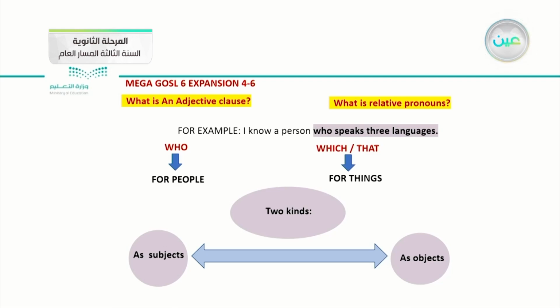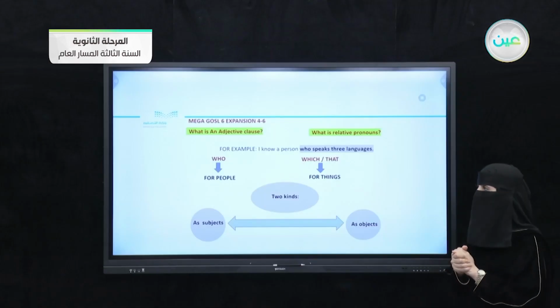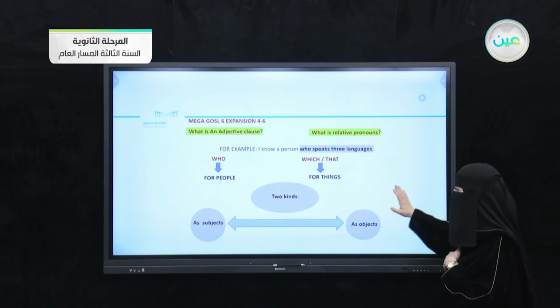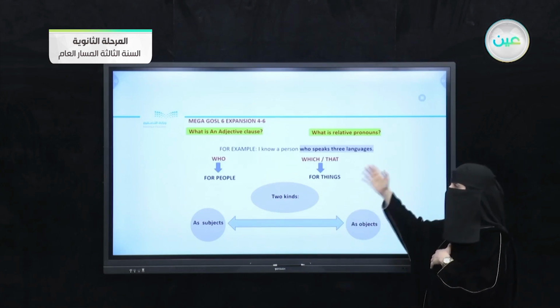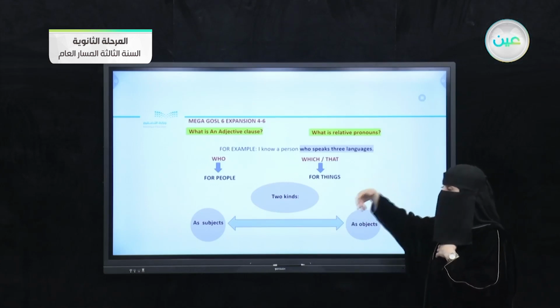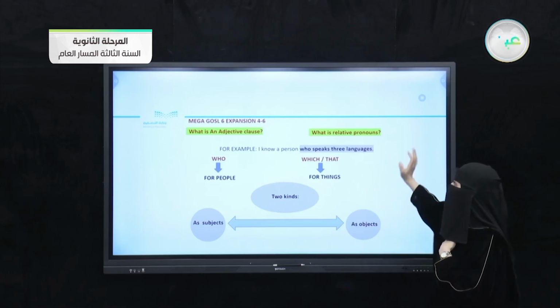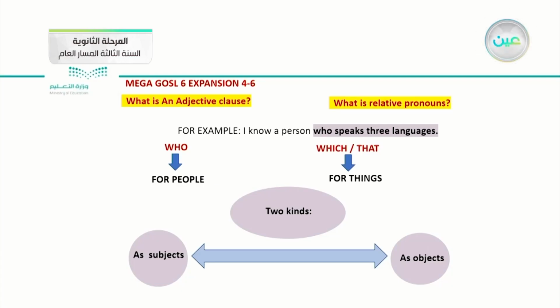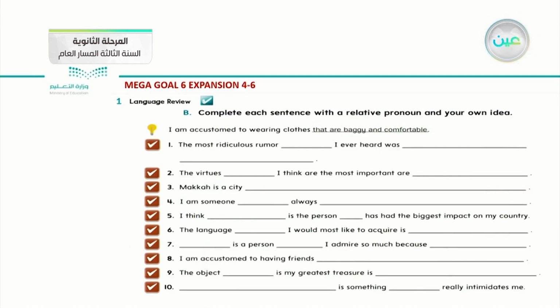So in this situation, the relative pronoun as an object can be omitted from our sentence. Okay, now we know the kinds, the meaning and the definition of relative pronouns. Can we begin to apply that on a question? I hope that it becomes clear to you or makes sense to you.